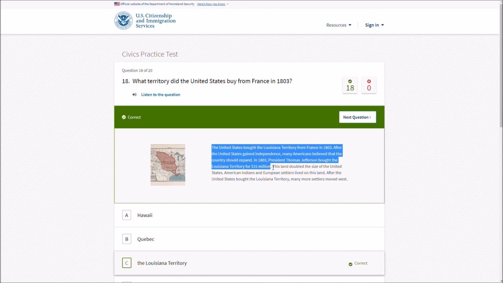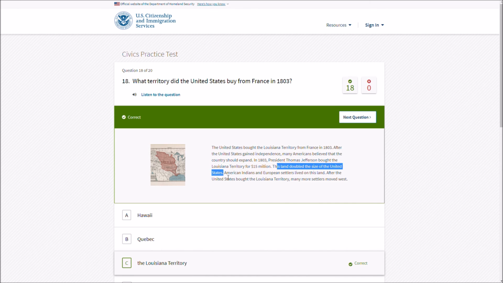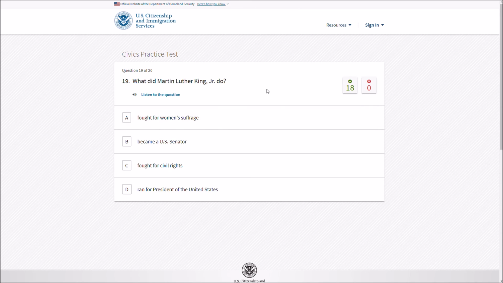Let me tell you, that's a good deal. $15 million for like half of a country? Amazing. This land doubled the size of the United States. American Indians and European settlers lived on this land. After the United States bought the Louisiana Territory, many more settlers moved west. Really? It's because they didn't want to live in America? Wow. What a bunch of losers. Who wouldn't want to live in America?